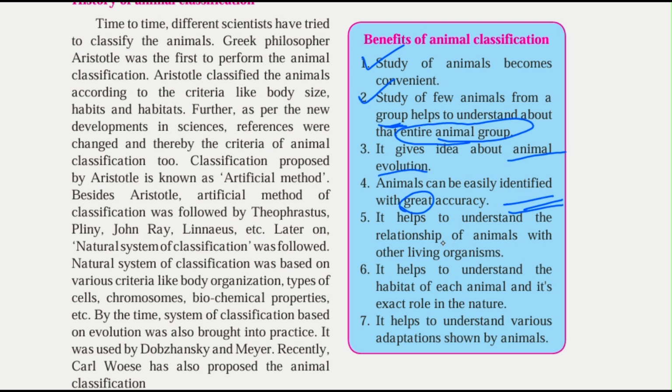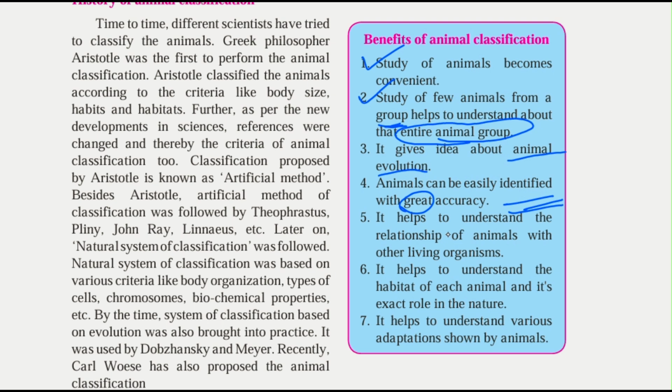It helps to understand the relationship of animals with other living organisms. By this classification, we understand that there is a relationship of animals with other living organisms and how those relationships are.